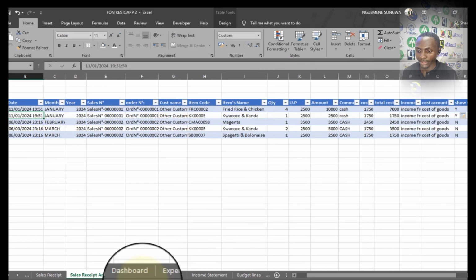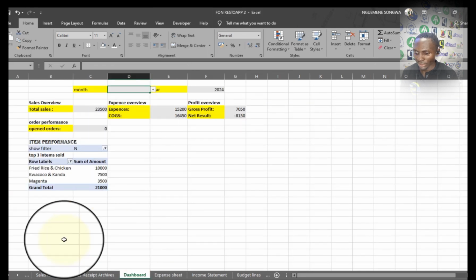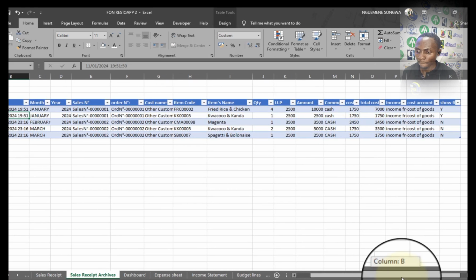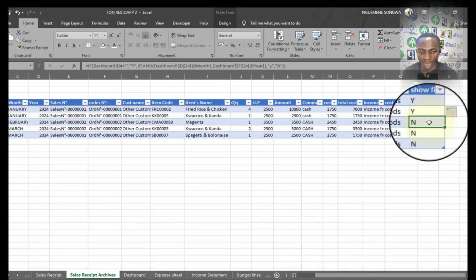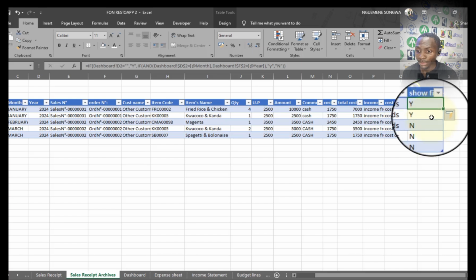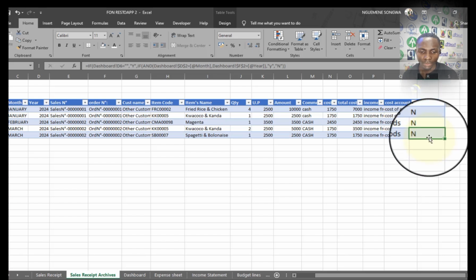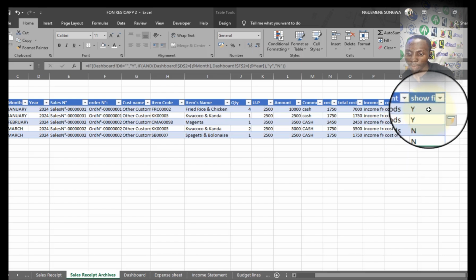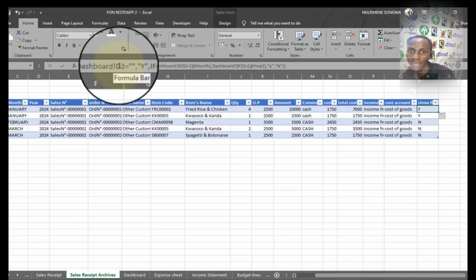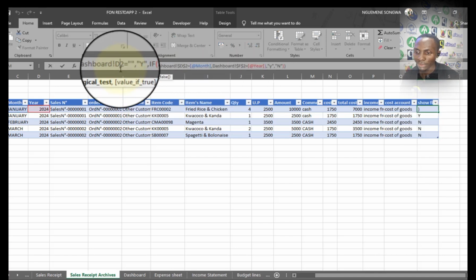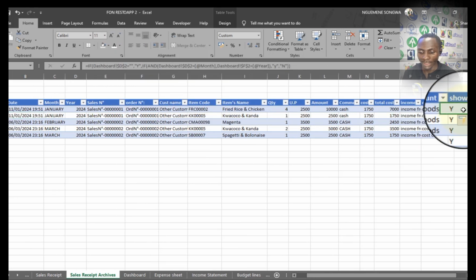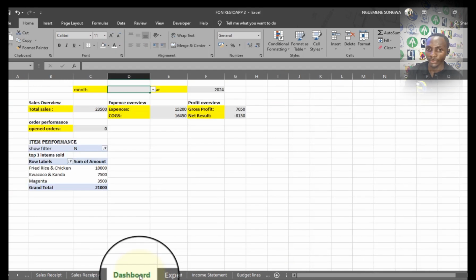So when the month is not selected, let's check it out. When the month is not there, will it actually show Y? There's a problem with this. I did not stabilize Z2, so I have to put a dollar sign. So once there's no month, everything is Y, and everything is fine at this level.